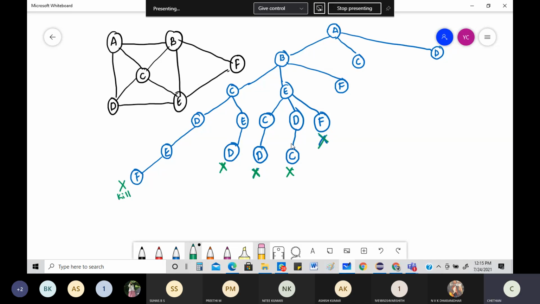Compared to the first one, where it almost took the last place, it's like in the 49th over you get all out. But these things are getting all out in the 20th, 30th over itself. Not possible here. So you can see the way I'm trying to do this. I'm figuring out a depth, and then I'm going back to check whether it is really working or not. If it's not working, I'm just killing it. Because the bounding functions say: number one, all nodes should be visited; number two, it should go back to the source; number three, no repetitions.